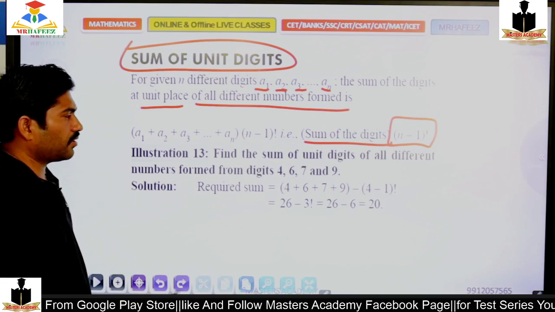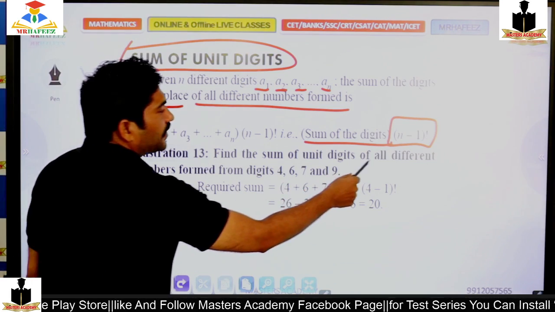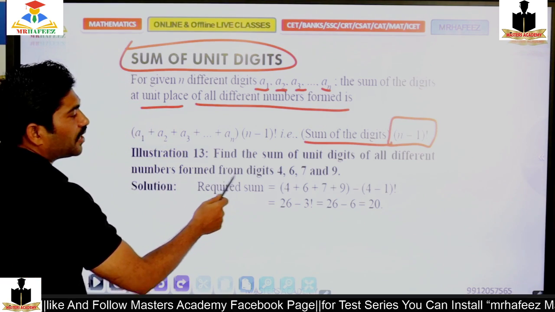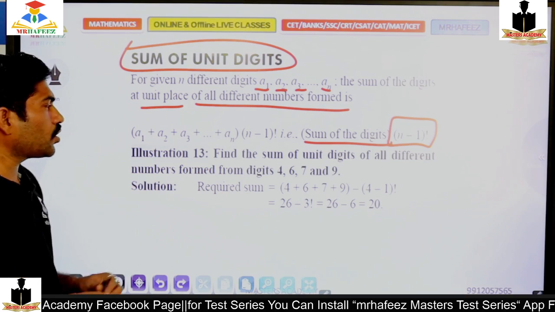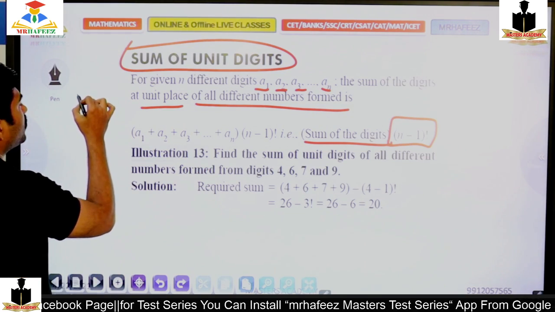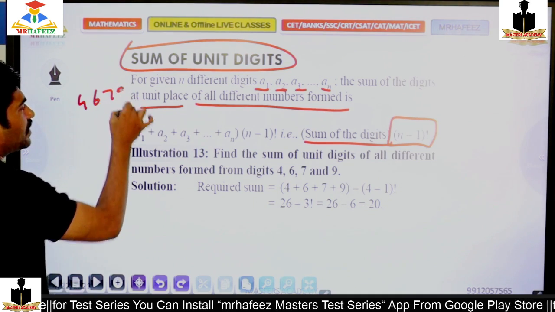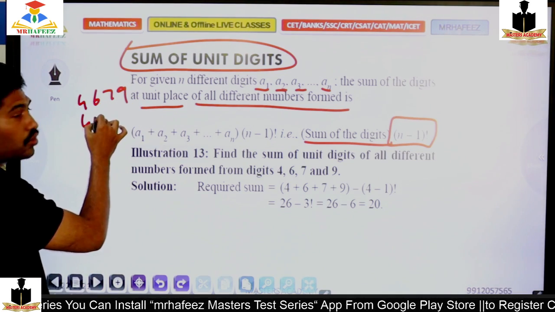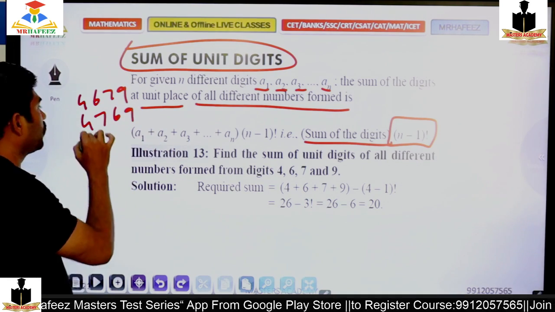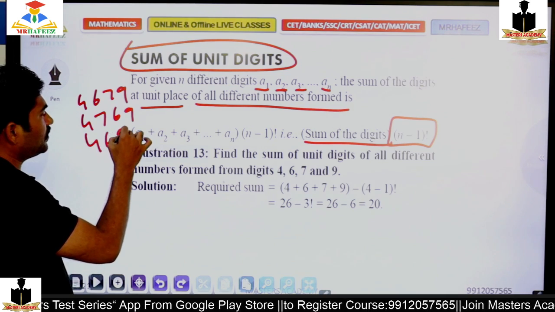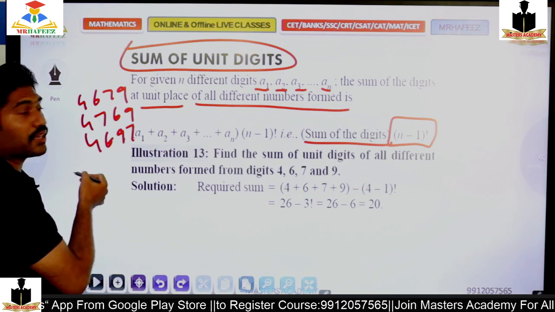Let's take one example. Find the sum of unit digits of all different numbers formed from the digits 4, 6, 7, 9. So all different possibilities: 4 6 7 9 is one number, 4 7 6 9 is another number, 4 6 9 7 is another number, like that.